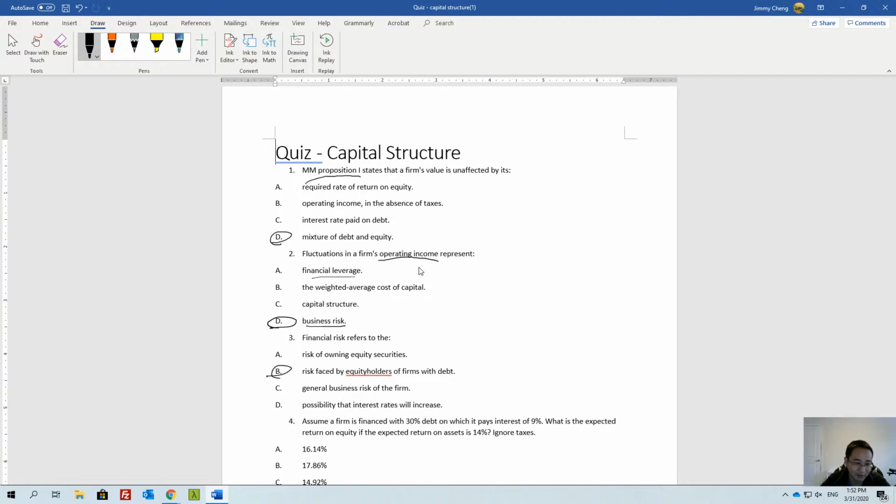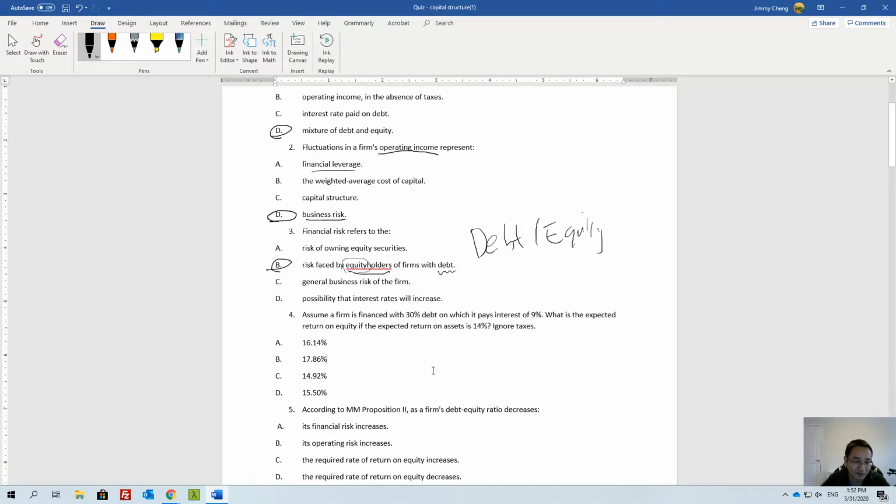risk faced by equity holders of firms with debt, right? Yeah, this is the right one. Basically, it's not only equity holders, some debt holders too, depending on how much debt you have. But anyway, it's mainly related to the company's owner. So equity holders own a company, right? So that's the financial risk, basically debt divided by equity, the D/E ratio. That's what we're talking about regarding financial risk.